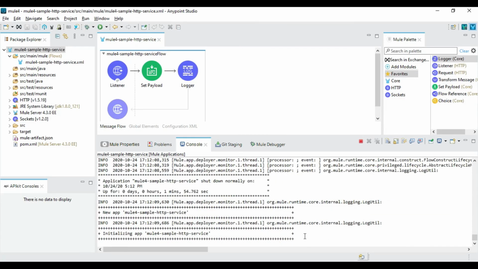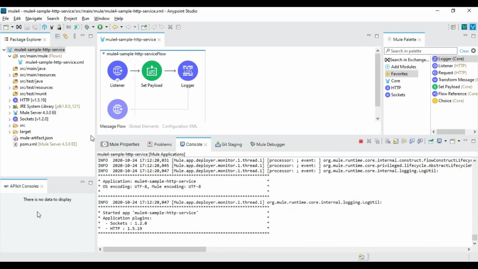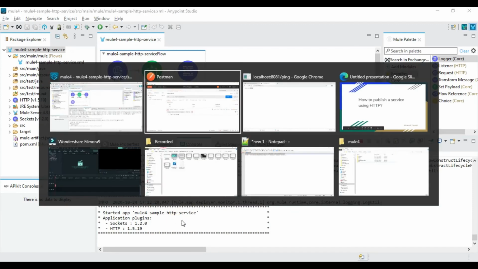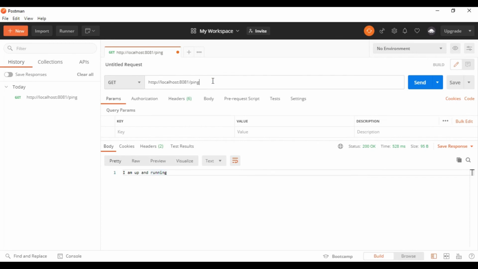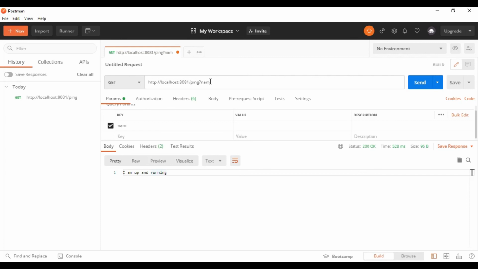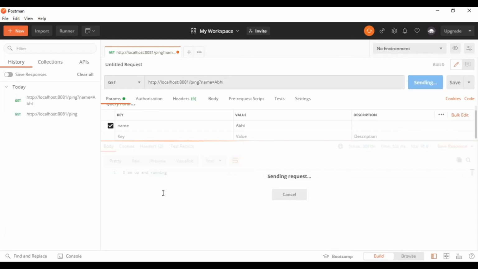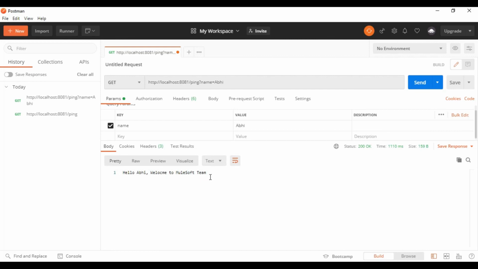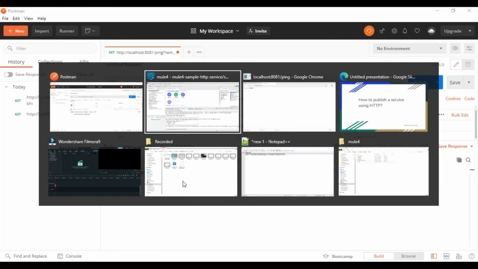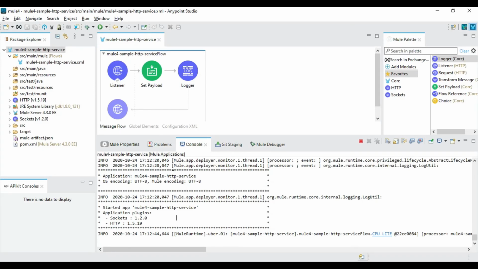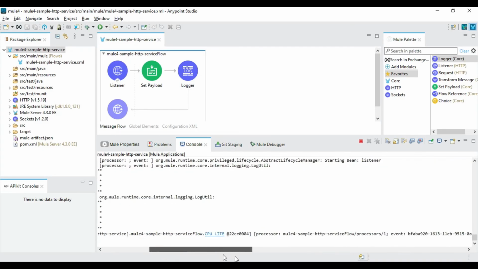So the application is redeployed now. Let's go ahead and test the service. Here I can provide this parameter and hit this service now. Hello Abhi, welcome to MuleSoft team. So based on this, we can define any query parameters, and based on that input, we can define the action in our sample service. We have also logged the Logger as well.